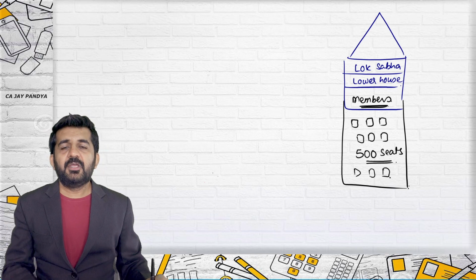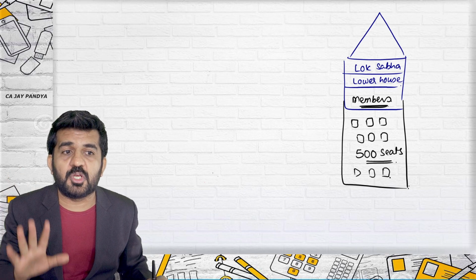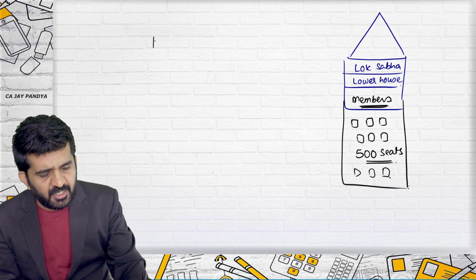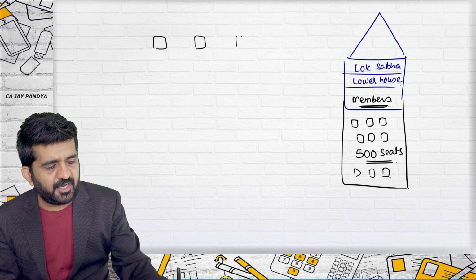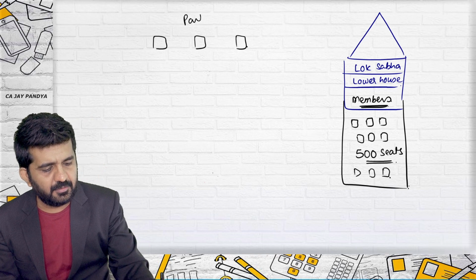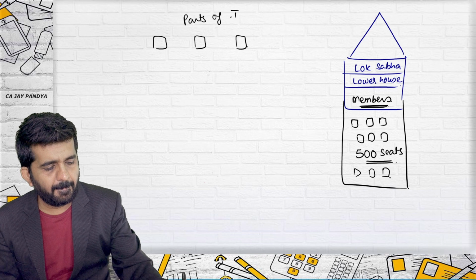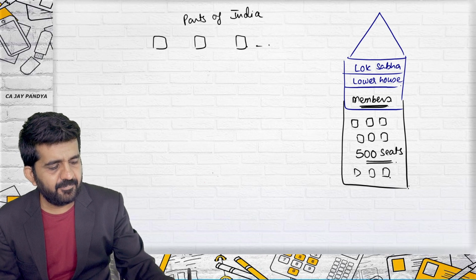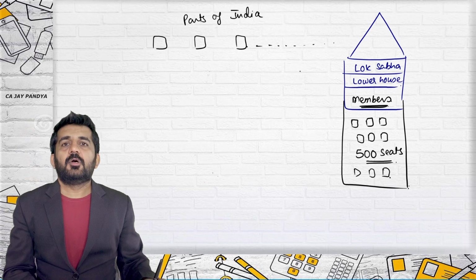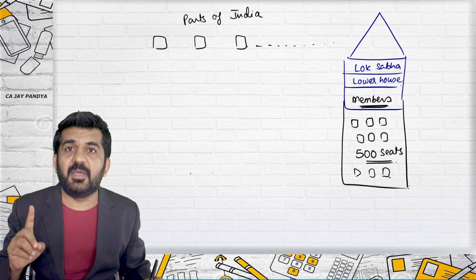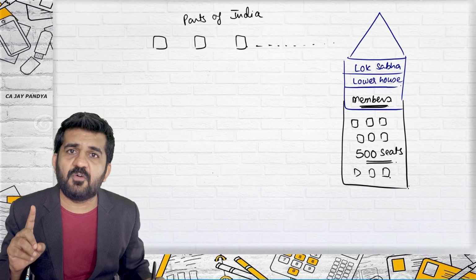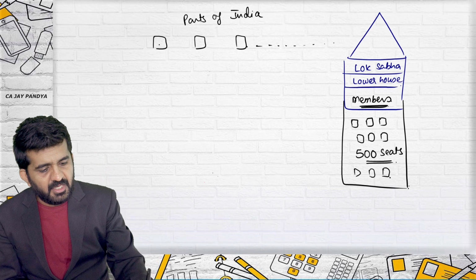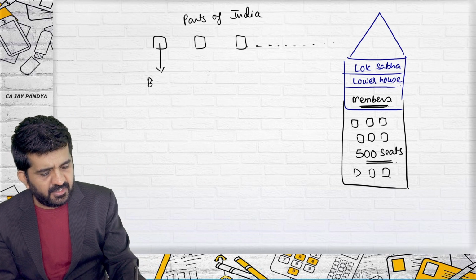See what the Indian Constitution will be doing. It will make 500 parts of India. How many parts will they make? They will make 500 parts of India. Say one of the parts of India is Bhavnagar.